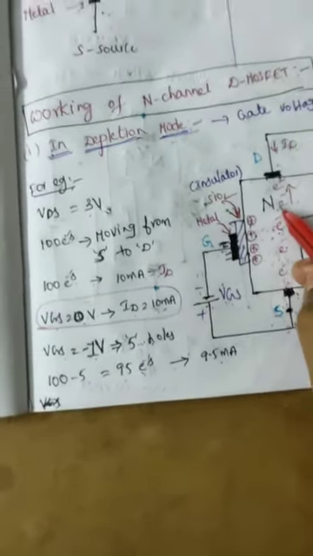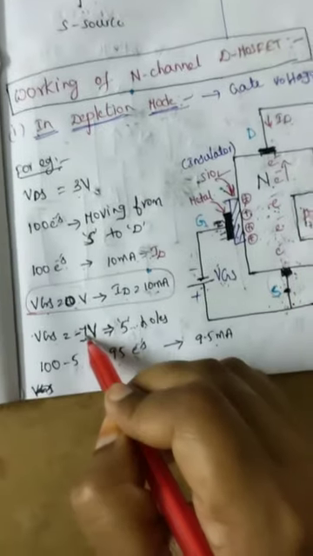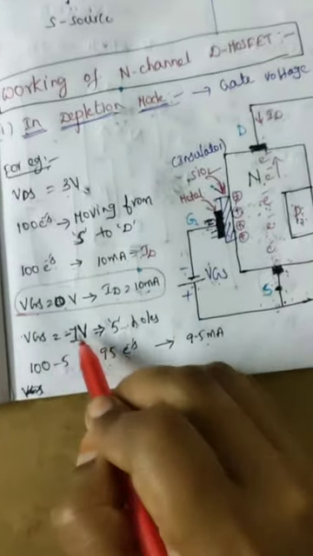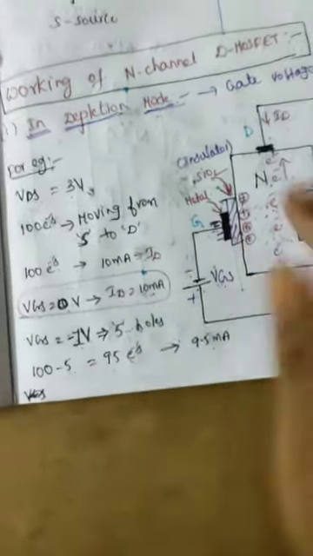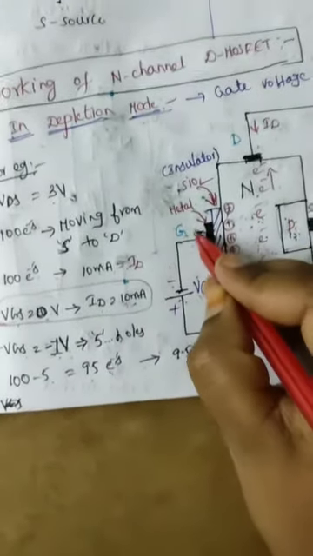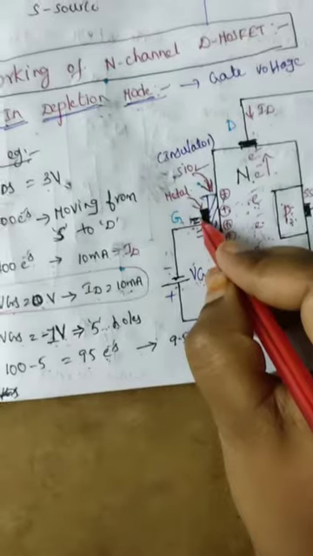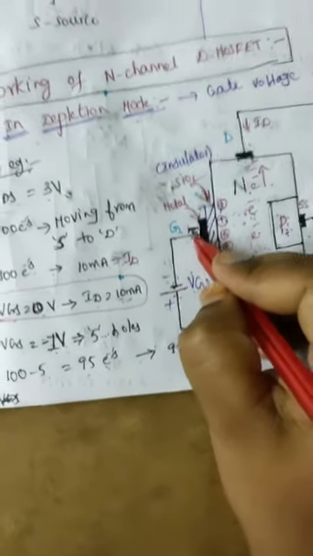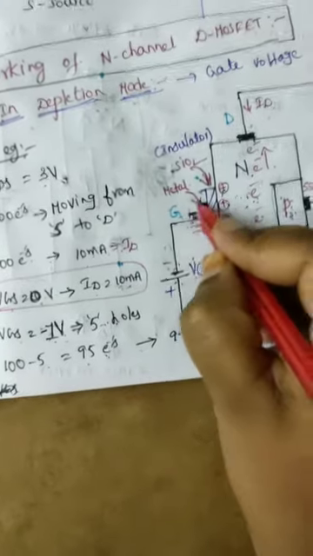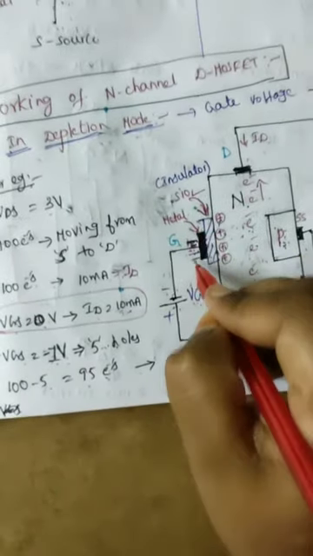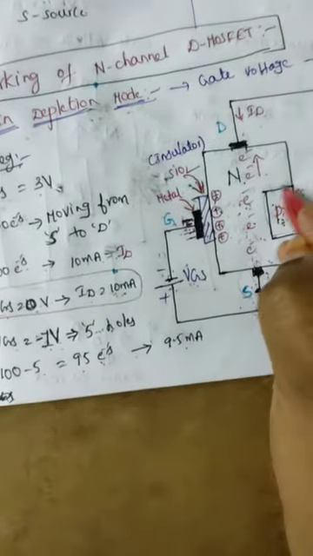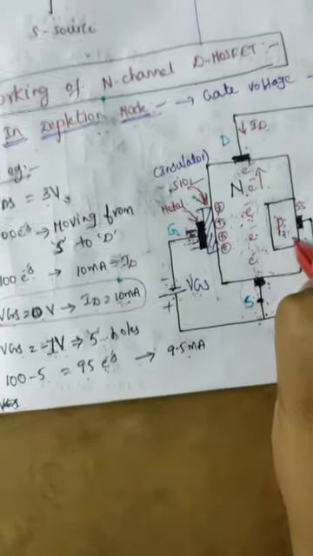Now I am changing VGS to minus 1 volt. Here the gate terminal is connected to a negative potential. This negative potential on the metal strongly attracts the opposite type of charge carriers from the p-type substrate.